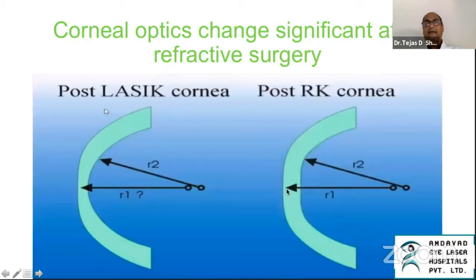Against that, in an RK, there is no loss of tissue, but there is a change in the curvature of the central cornea. We have to remember that in RK, the change in the central cornea is restricted to about 2.2 millimeters of the center. In LASIK, it could be more depending on the optical zone, but the more flattening is in the middle, in the central 3 to 4 millimeters, which is maximum, especially when Gaussian beam lasers were used with the prolate profiles. This is not so accentuated.